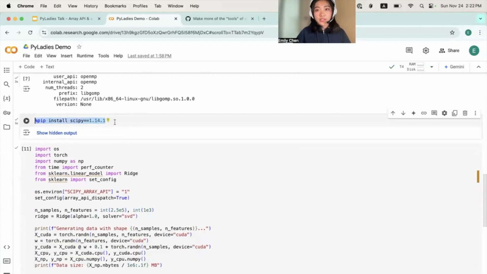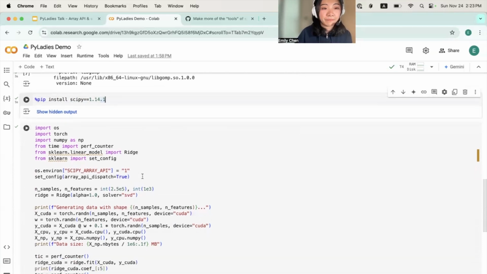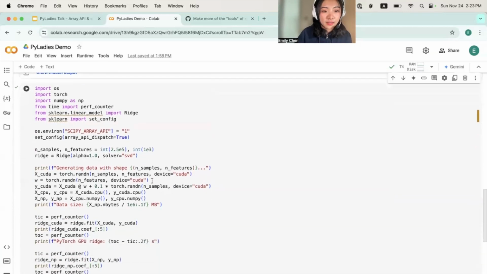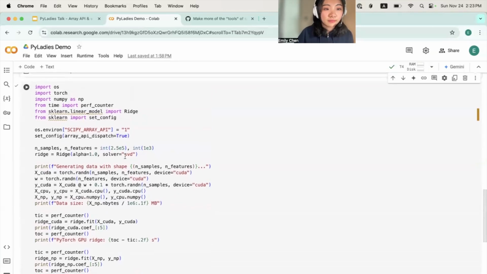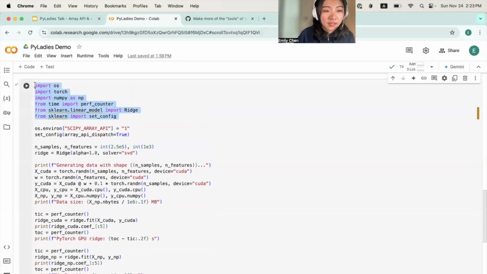Another catch with the Array API library is that you need to have SciPy at version 1.14.0 or above, because SciPy is also working towards Array API standard compatibility, and SciPy is one of our dependencies. This is the code I actually meant to demo. Here are the necessary imports, which I will be diving into later.